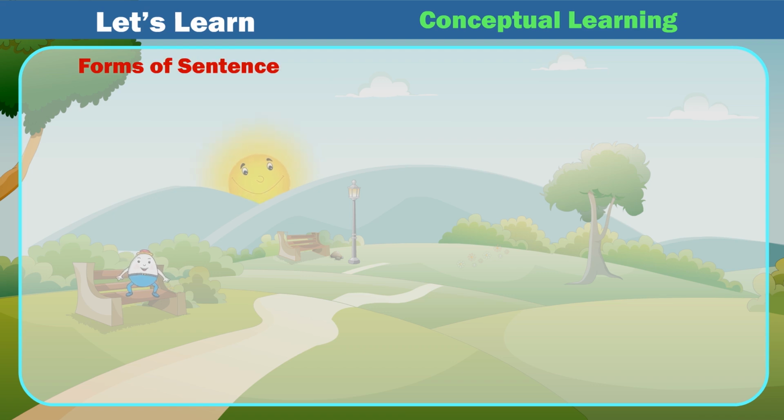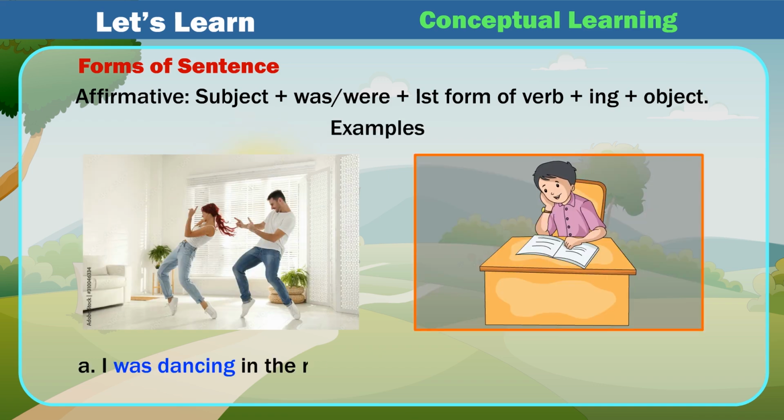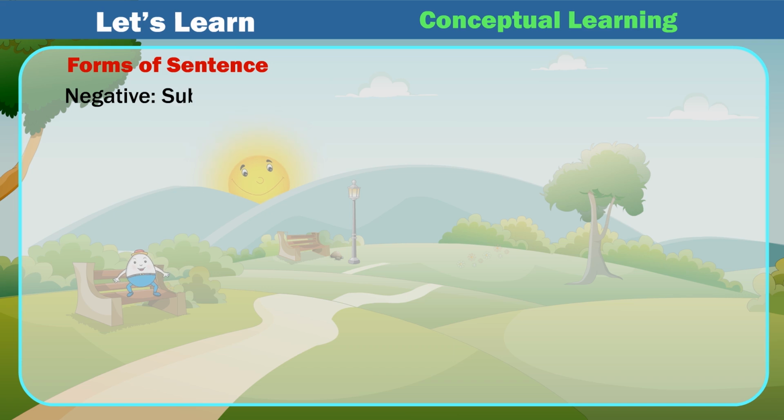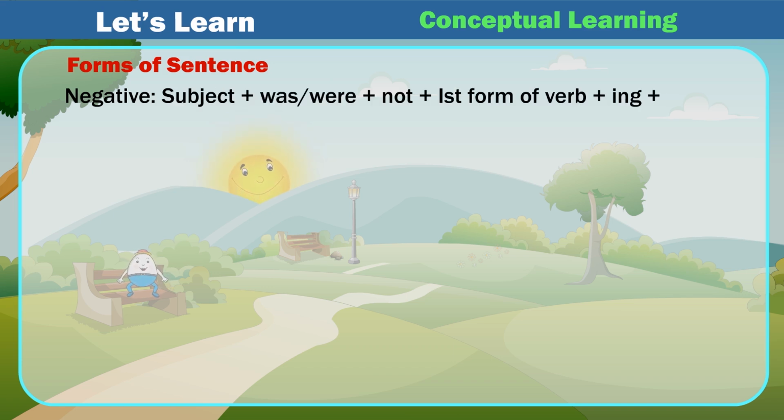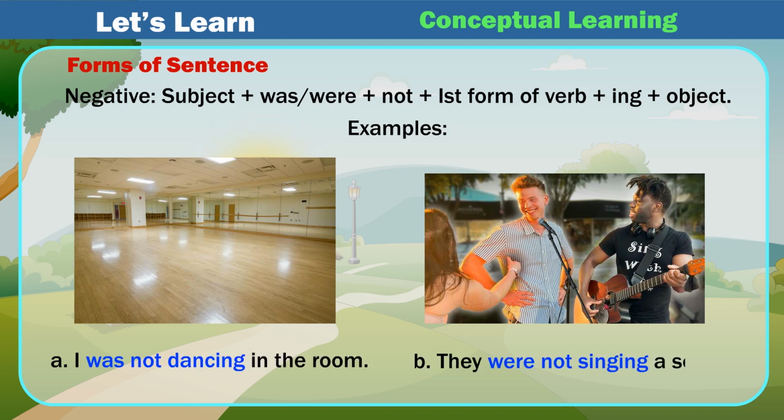Forms of sentence: affirmative, subject plus was/were plus 1st form of verb plus ing plus object. Examples: A. I was dancing in the room. B. He was reading a story. Negative, subject plus was/were plus not plus 1st form of verb plus ing plus object. Examples: A. I was not dancing in the room. B. They were not singing a song.